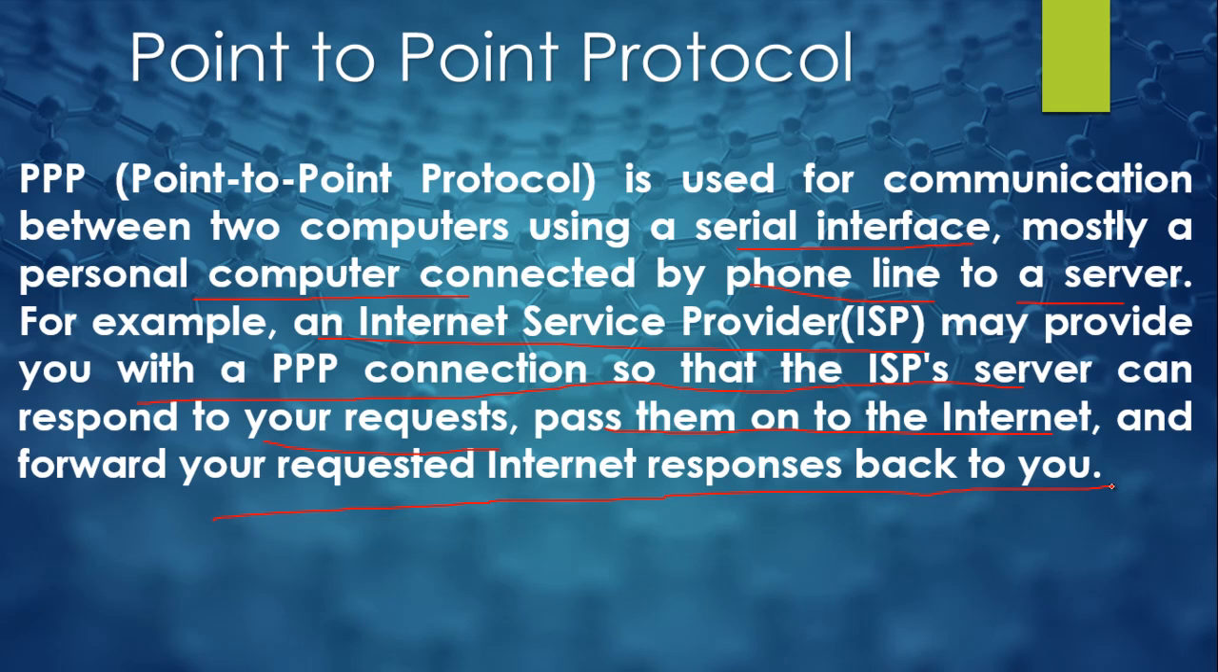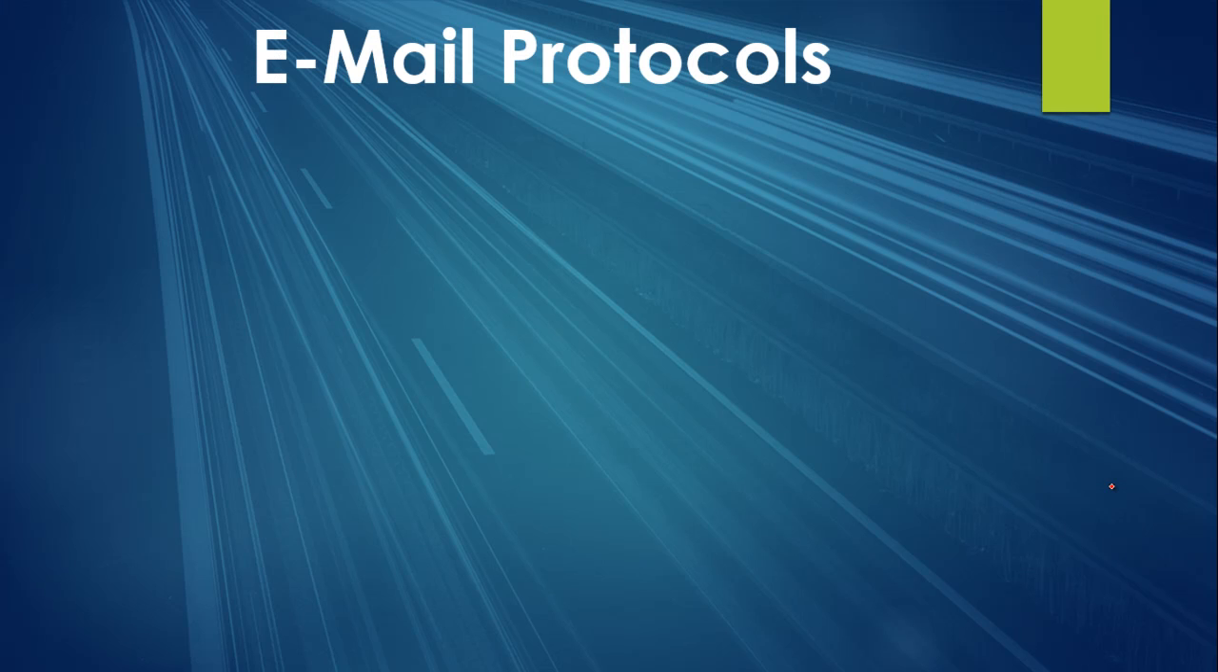So these are the four protocols which lie under the network protocol category. The first one is the TCP/IP protocol, the second is the FTP protocol, then the HTTP protocol, and the last one is the point-to-point protocol. Then the next category is the email protocols. Now what are these email protocols? When we talk about emails, we send emails and we receive emails. For sending and receiving those emails, some rules and regulations must be followed to send the data. So we have some protocols for emails also.